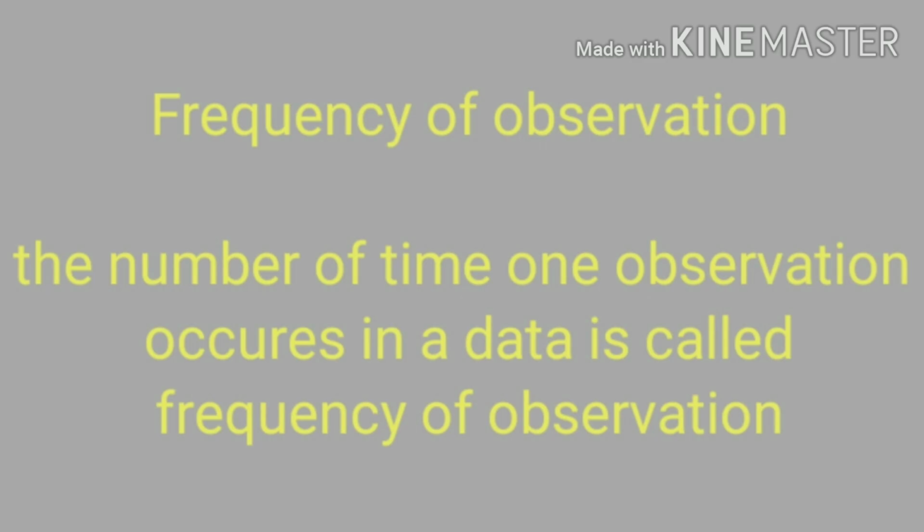Okay, in this video we will learn some terms that we will use in this chapter, data handling. Then in the next part we will do some questions on it. So let's start with the next term, the frequency of observation. What is frequency? The number of times one observation occurs in a data is called the frequency of observation. That means in a particular given data, how many times one particular value comes is called the frequency of the observation.